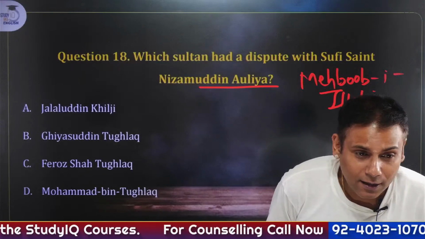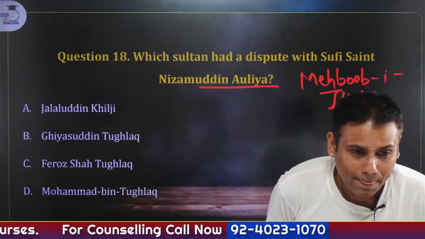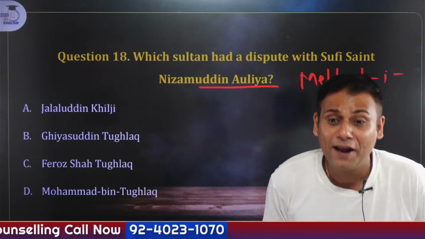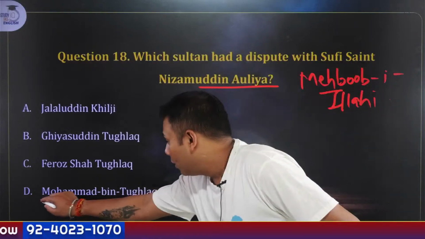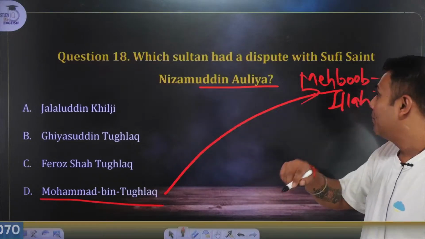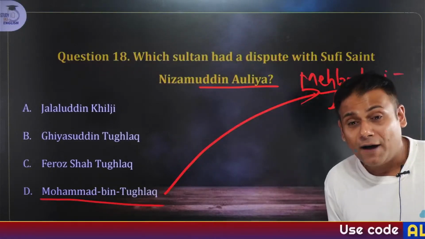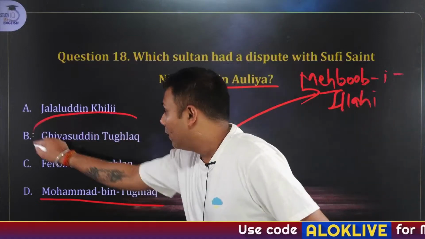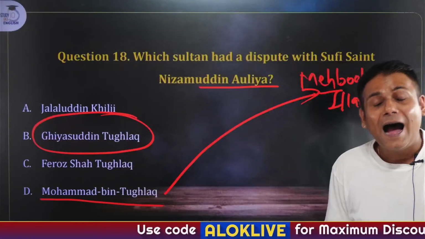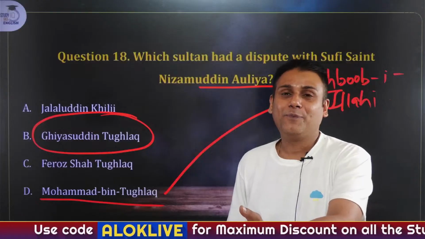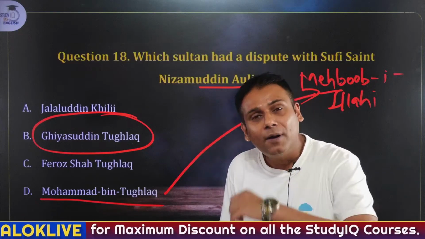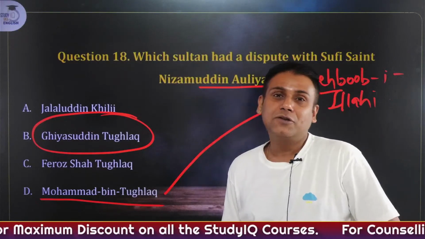Very good, Nikita. Arbi, again you are wrong. Kumar Pushpesh, you are wrong. In fact, Muhammad bin Tughlaq had very good relations with Nizamuddin Auliya. His father, Ghiyasuddin Tughlaq, had a dissenting opinion. I had given you an example right now, that previously a lot of liberal grants were given by the sultans of that time.